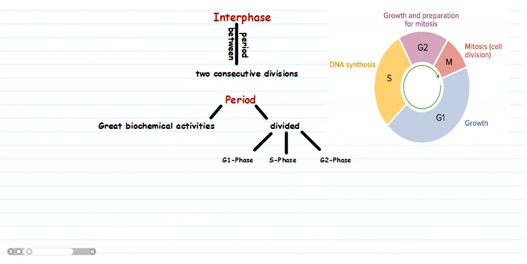Interphase. The period between two consecutive divisions is called the interphase or resting phase. It is the period of great biochemical activity, and is further divided into G1 phase, S phase, and G2 phase.